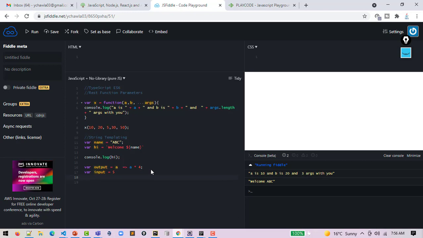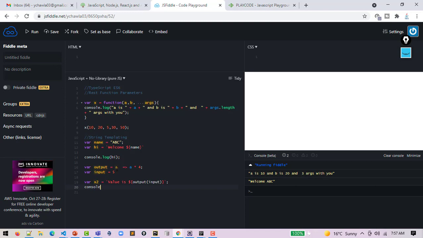And thereafter there is a new variable which has this entire function value. So the entire arrow function resides in the output variable. I use dollar sign, curly braces, this output, and it accepts the input variable. So the output will be 20.